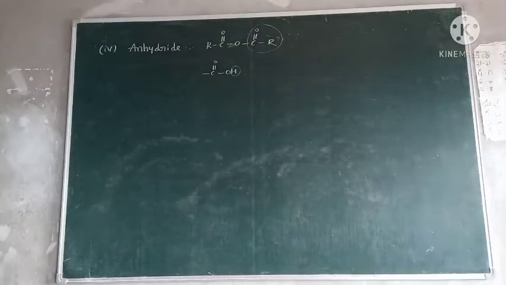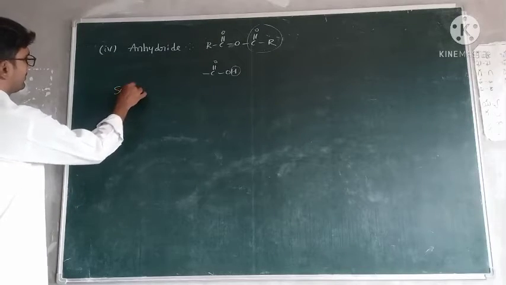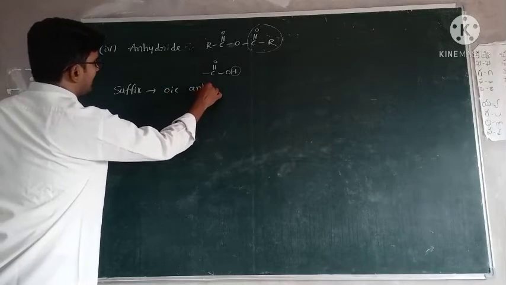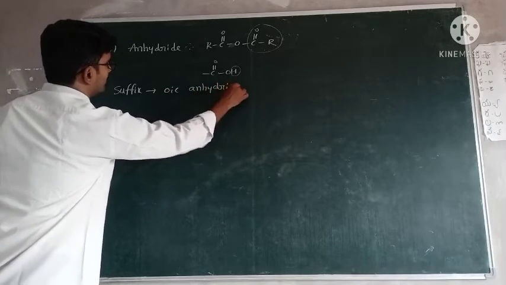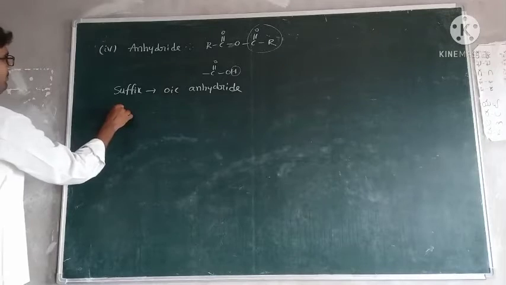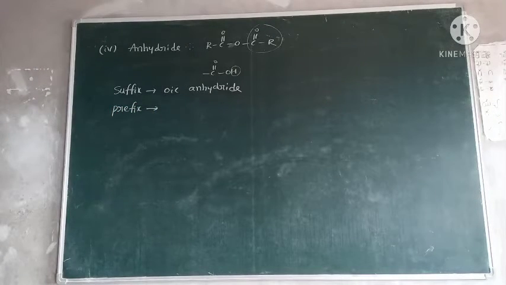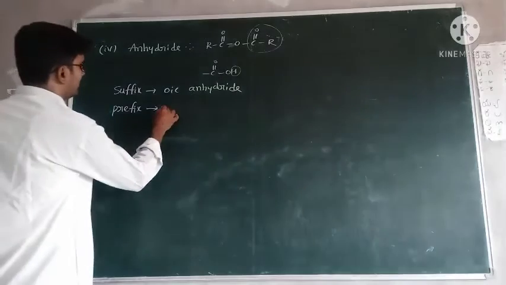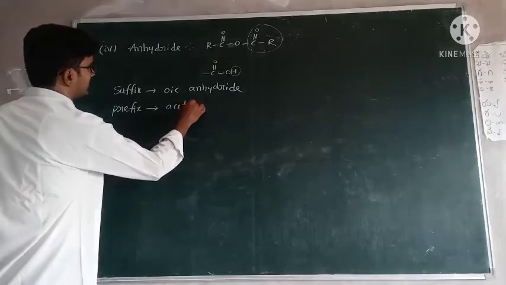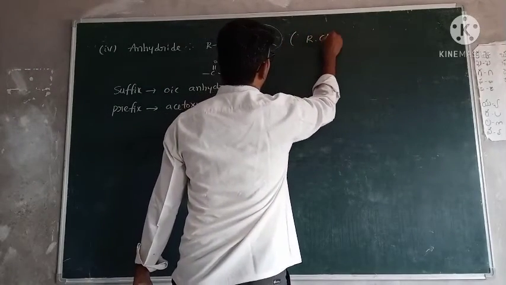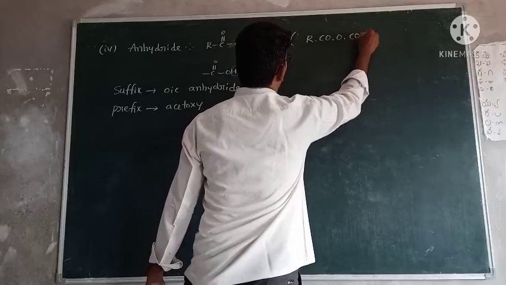This is the anhydride group. For the anhydride group, the suffix name is oic anhydride, and the prefix name is acetoxy. Simply it is written like this: RCOOCOR.